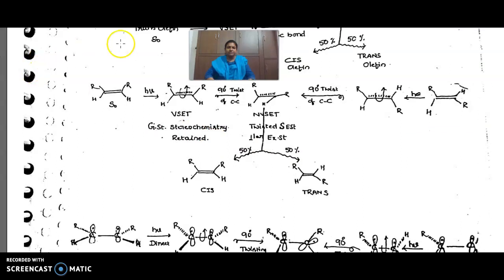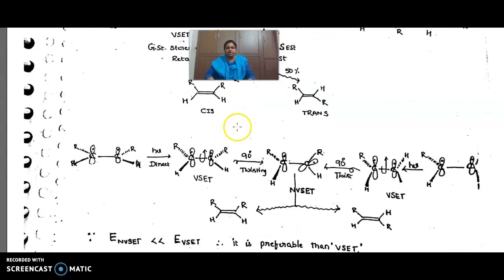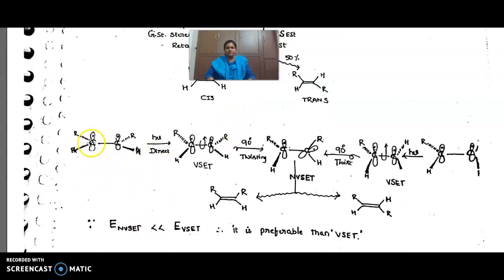Here we show the vertical singlet excited state; when you twist it by 90 degrees, the R comes like this. This is the non-vertical excited state, from which you get cis and trans. This is for the trans molecule, this is for the cis molecule, in equation form. In terms of orbitals, when we do the rotation, the orbital becomes rotated by 90 degrees.